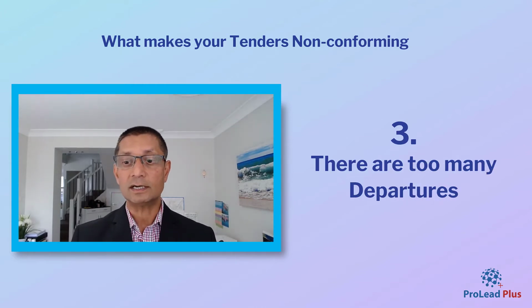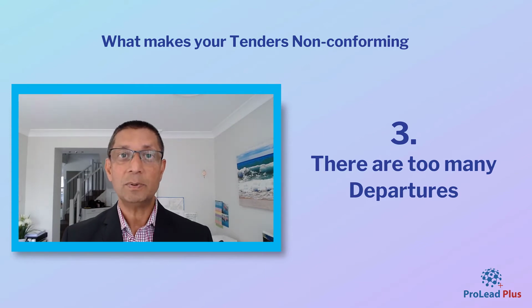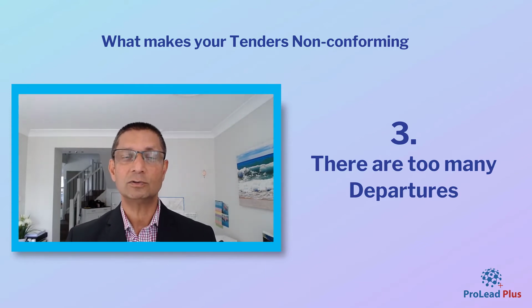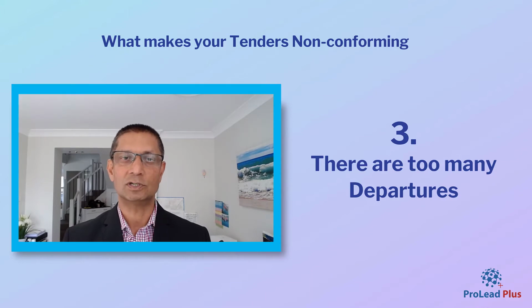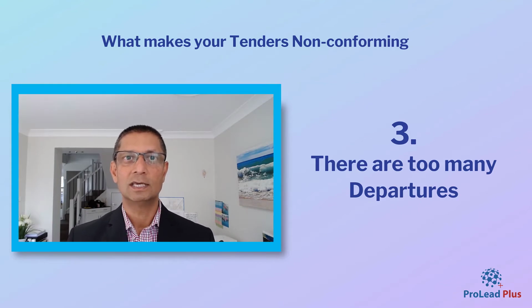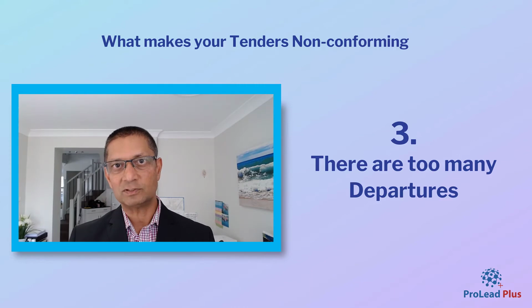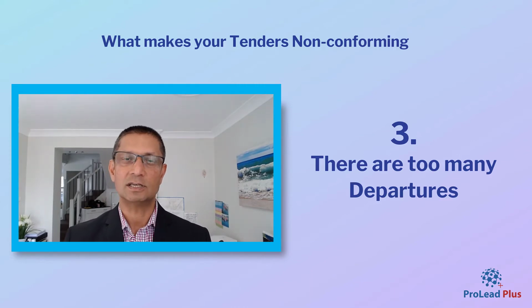Number 3, there are too many departures. The departures are when a tenderer looks at it and says, as a contractor, if we do get this contract, we will not be performing this role under the same terms and conditions. So they tend to actually alter the terms and conditions that are put forward by council in their draft contract. So council, when they put their request for tender out, they would say that we'd like you to do this work under this specification and these terms and conditions.